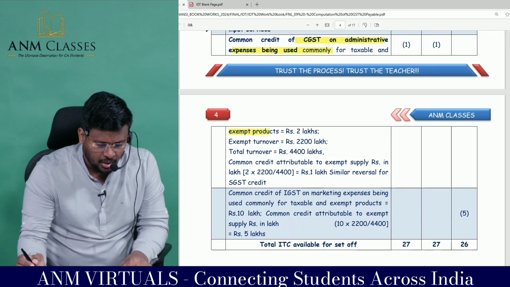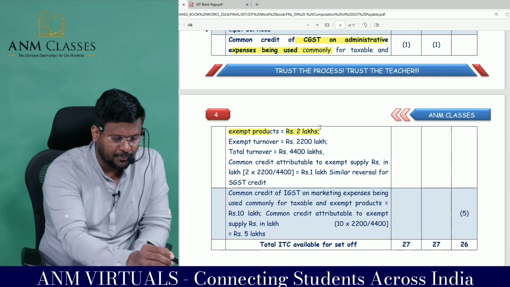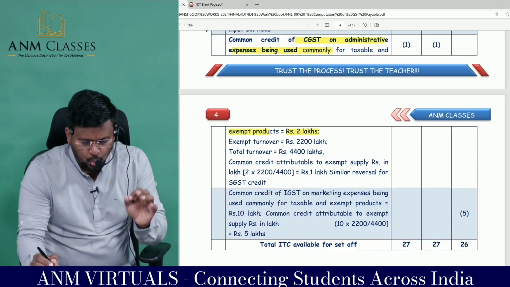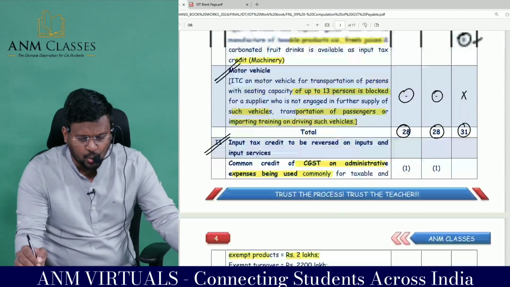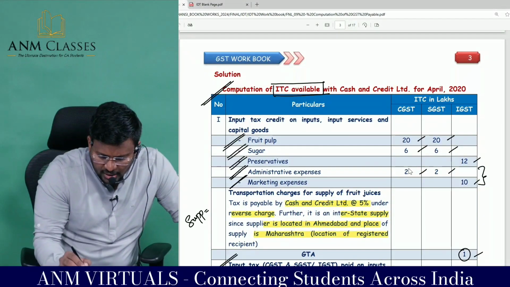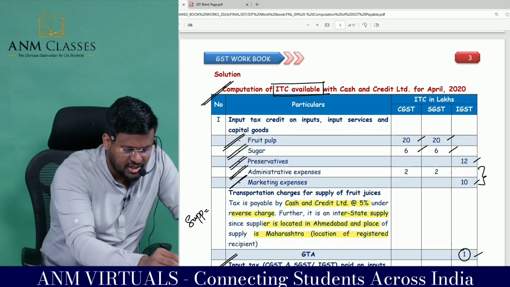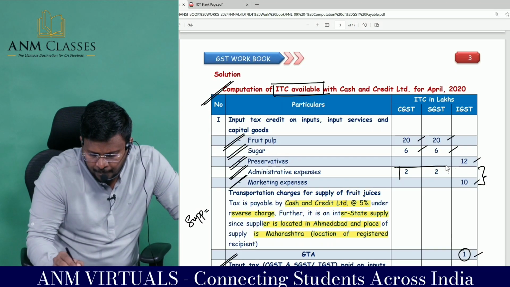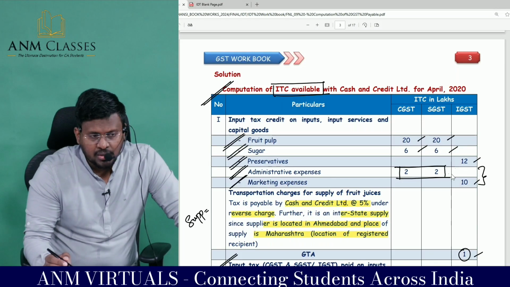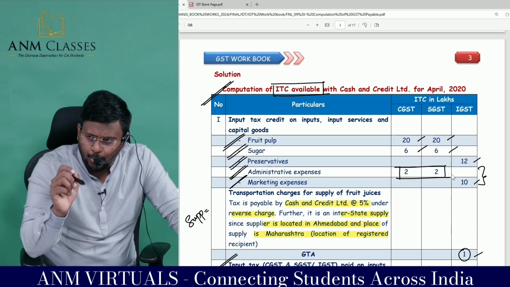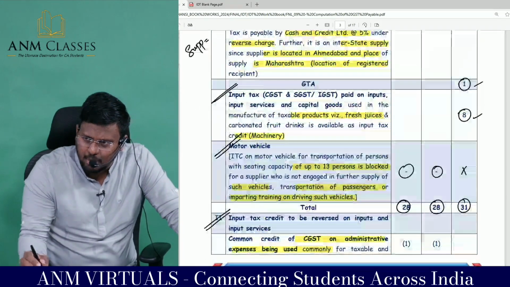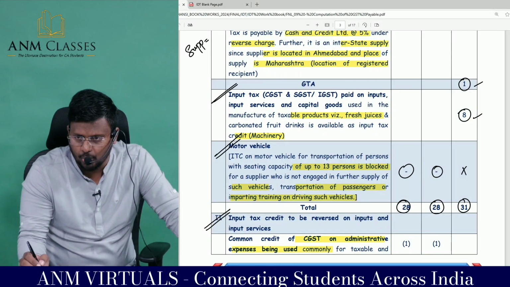So you tell me, what is the total common credit? 2 lakhs of CGST and 2 lakhs of SGST. So this 2 lakh has to be apportioned based upon the exempt turnover and the taxable turnover, right?